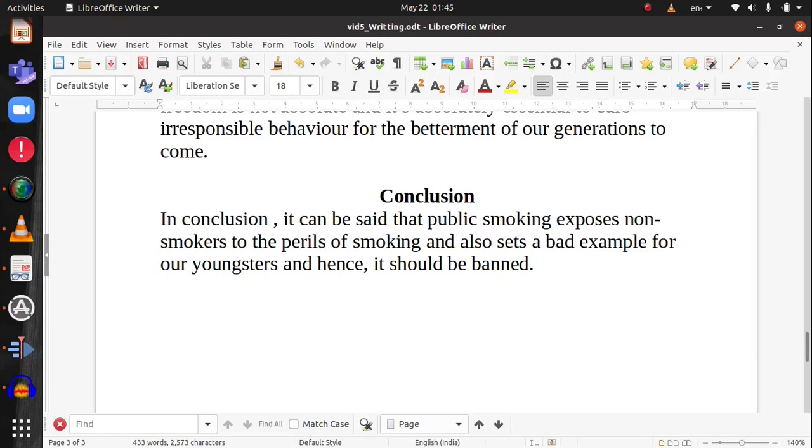So here you have restated your reasons for banning smoking, and you have also stated what you feel about banning smoking at public places. So with this, we have completed a very nice persuasive essay on the topic of smoking at public places.